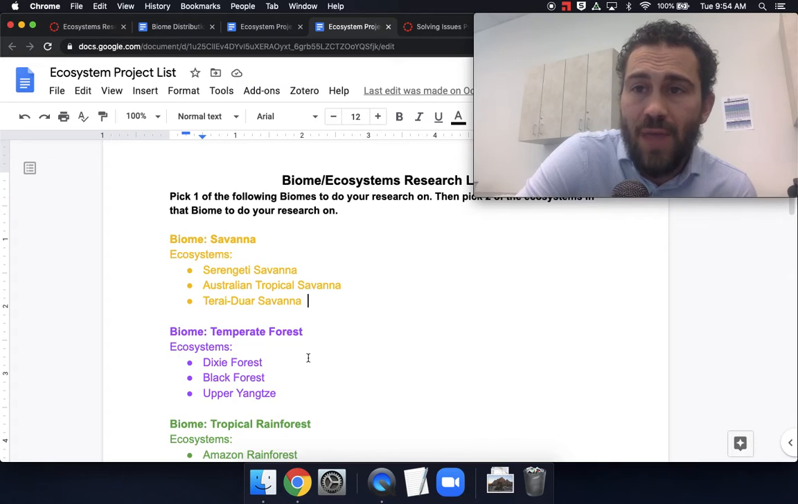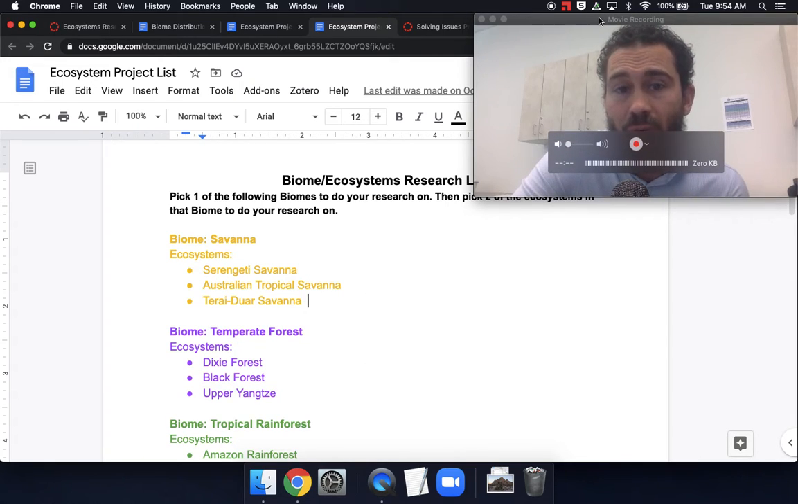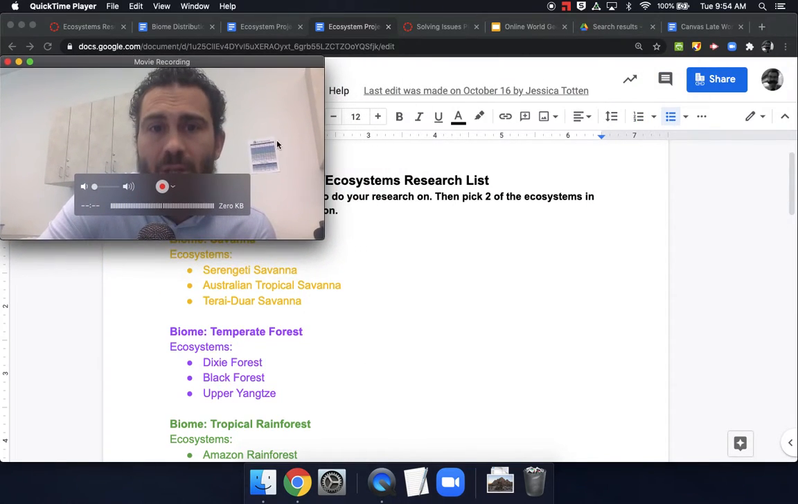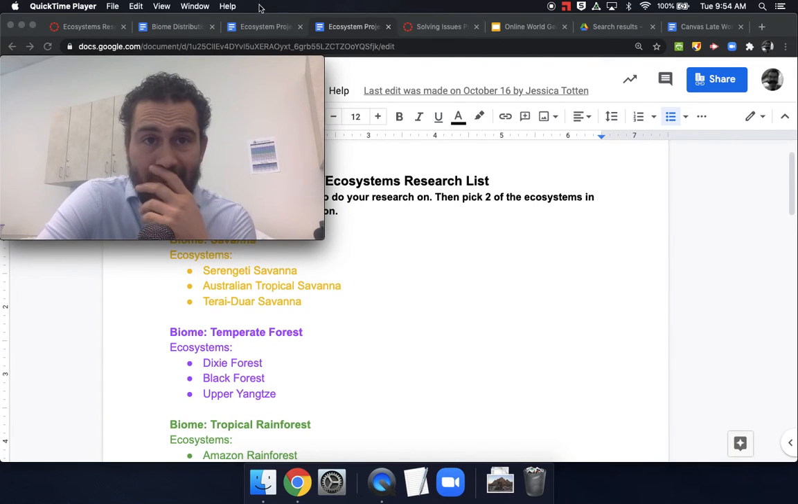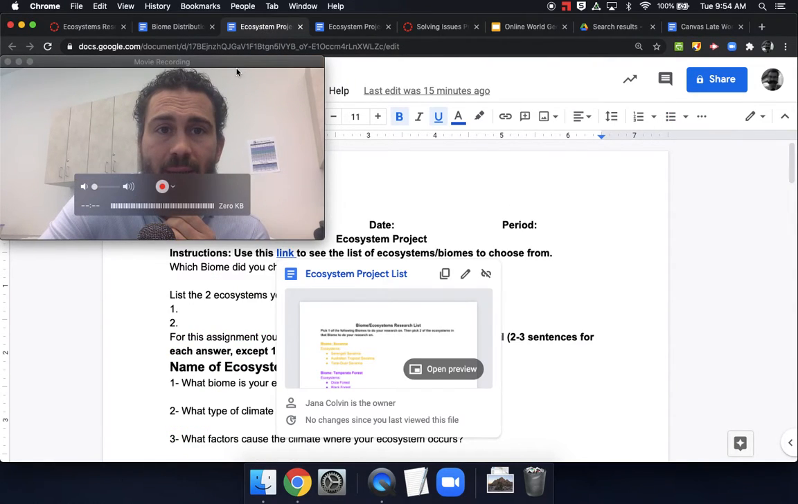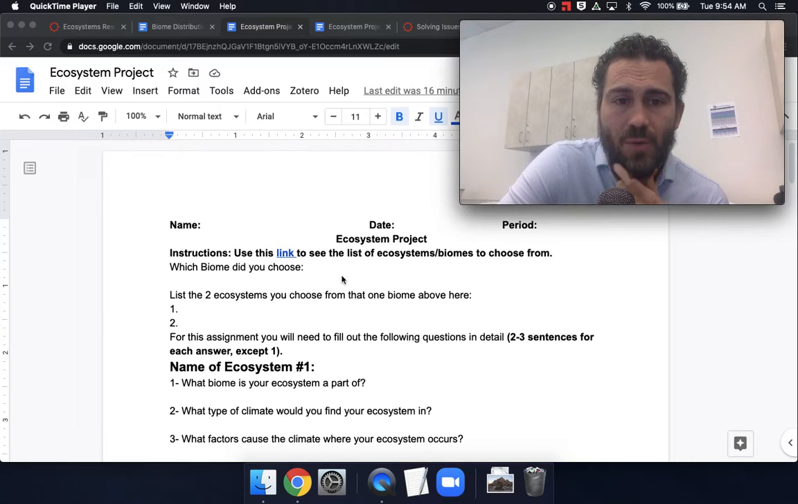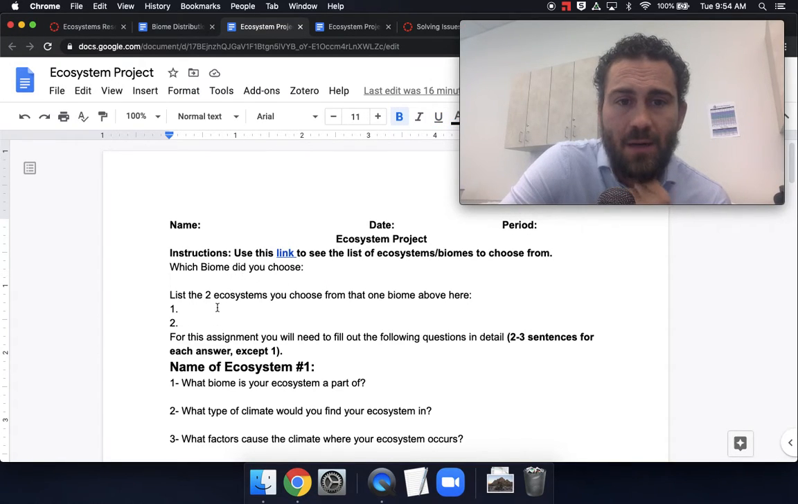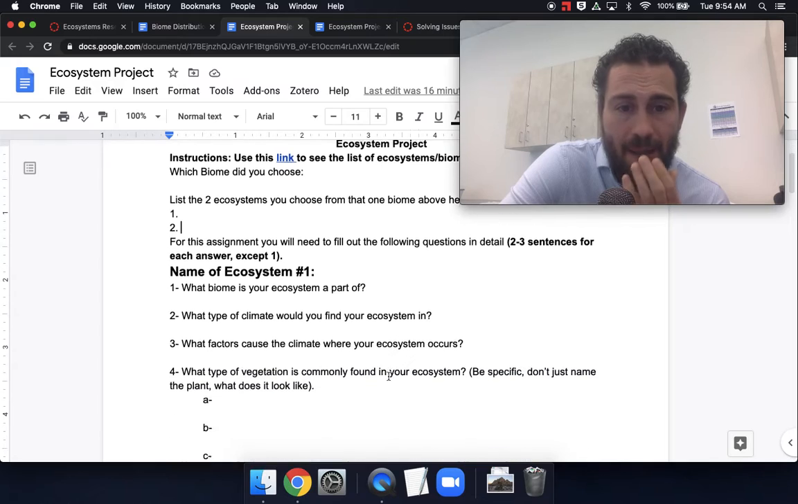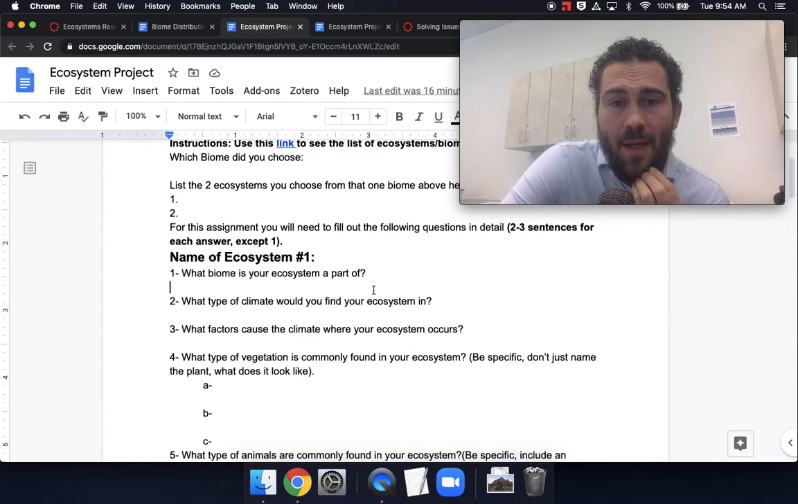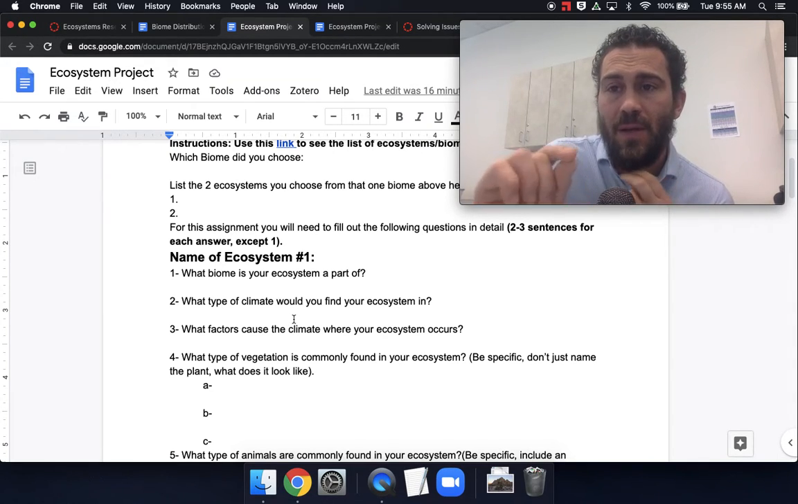Now, once you do that, you are going to have to do some of your own research. So what you'll need to do is you pick those things, and then you go back to this assignment, and you choose your biome. You type it right here. You list the two ecosystems for your biome. And then, so what biome is your ecosystem part of? That was just part of the initial question, right? What type of climate would you find your ecosystem in?